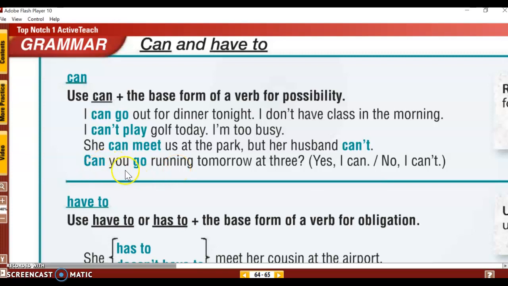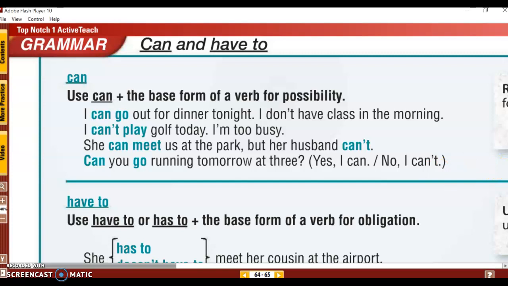That's the possibility, and you have a short answer with can, because I asked the question with the word can. So I answer, yes, I can. Do I say, yes, I do? No, don't say yes, I do, because I asked with the word can. So say, yes, I can. No, I can't. All right.